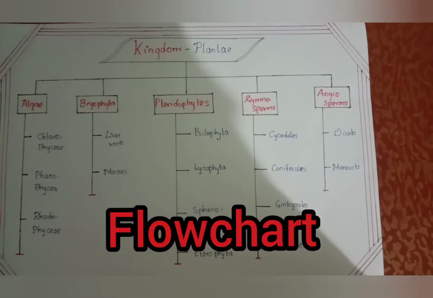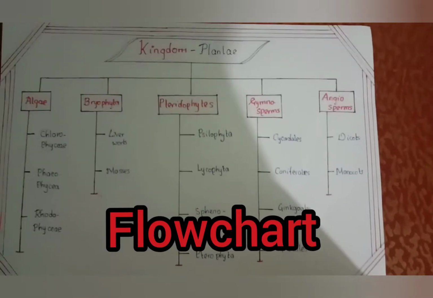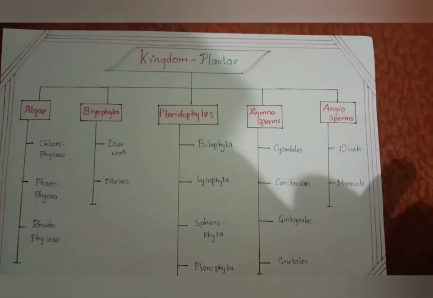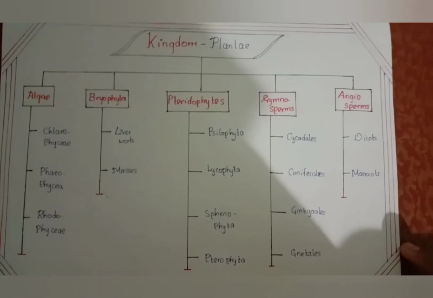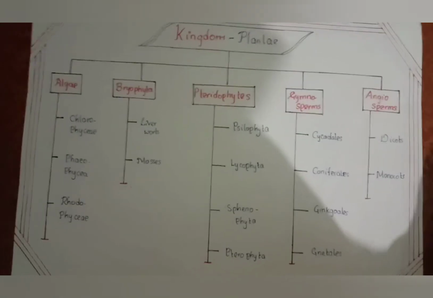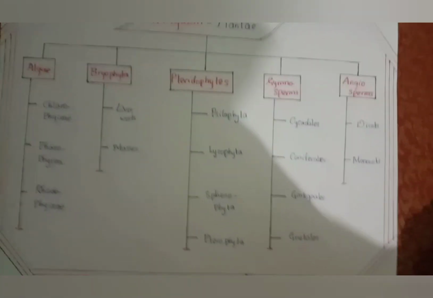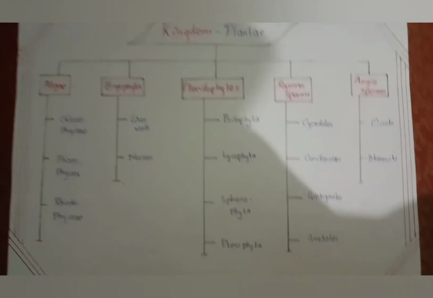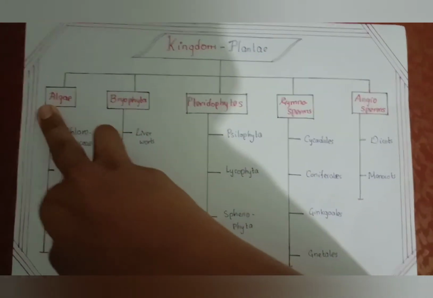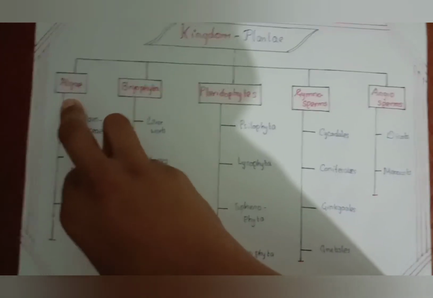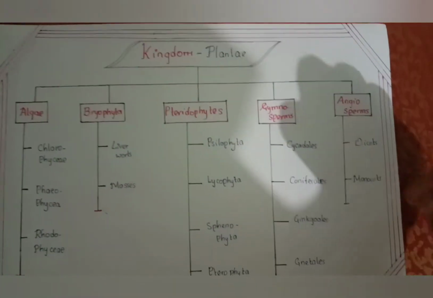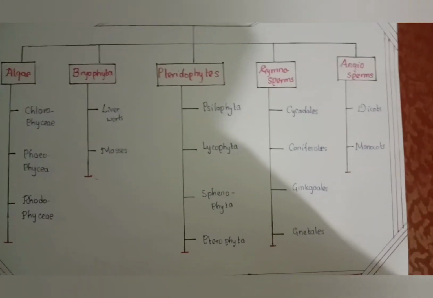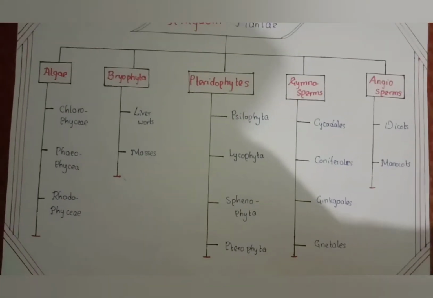Let us see the flowchart of kingdom Plantae. Kingdom Plantae is divided into two types: those that do not have differentiated plant parts and those that have differentiated plant parts. In the first, there is the example of algae, also known as Thallophyta. The plants that have differentiated plant parts are divided into those without specialized vascular tissue and those with vascular tissue.